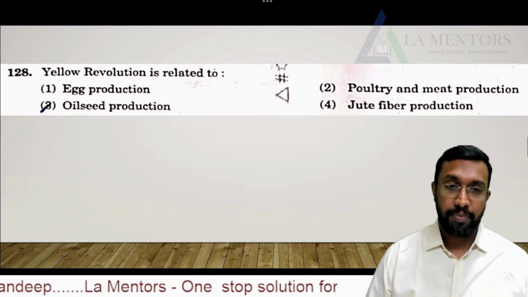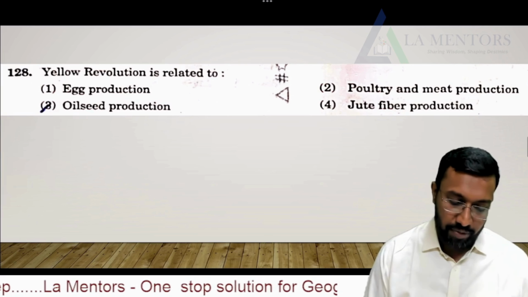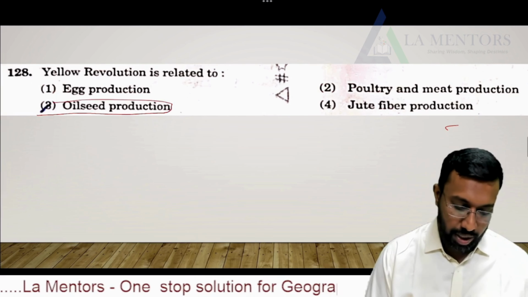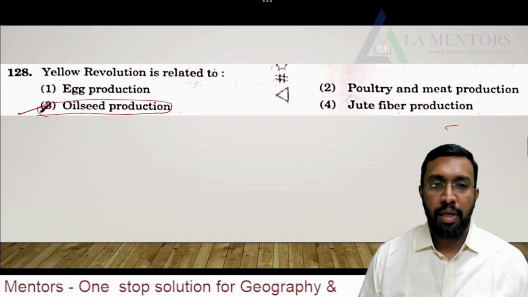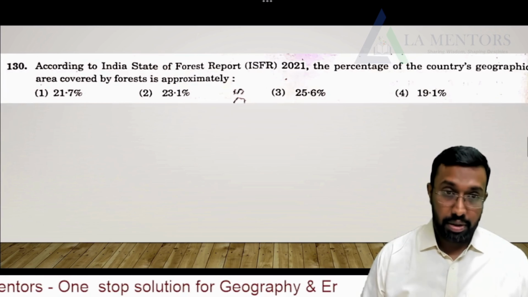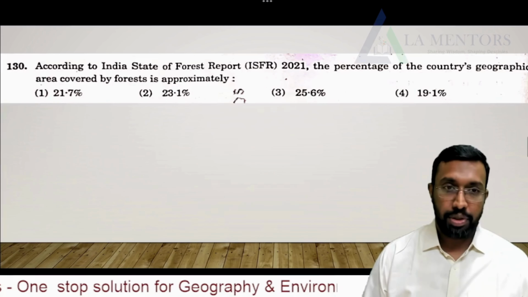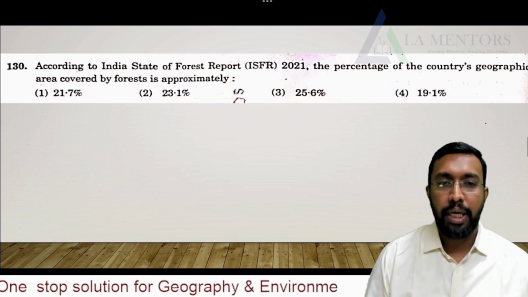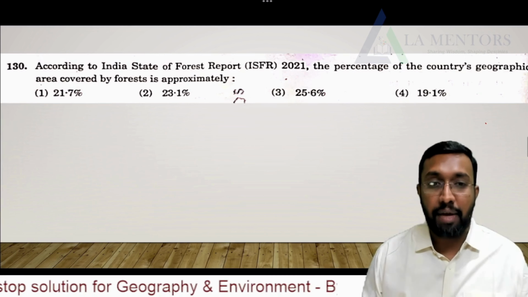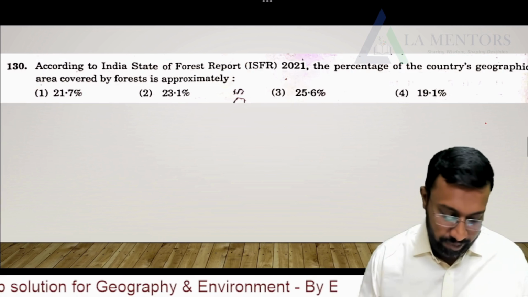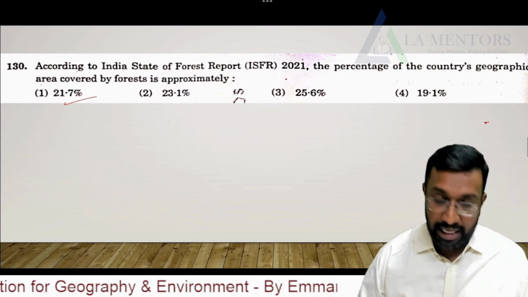So the next question, yellow revolution is related to. You're all aware of this. The answer is oil seed production. So the answer is 3. Next question. According to India's State of Forest Report 2021, the percentage of the country's geographic area covered by forest is approximately. Straight away answer is 21.7%. It's again factual information.